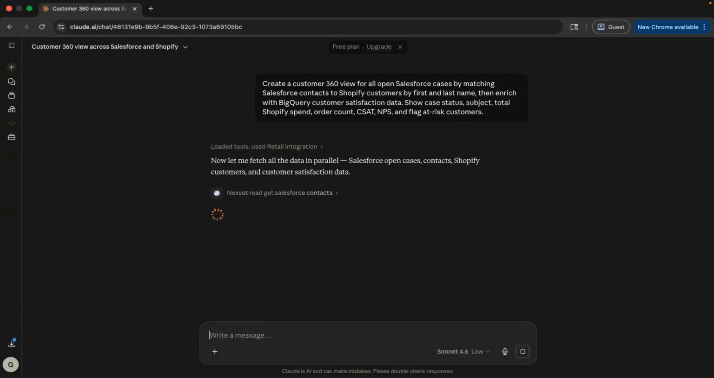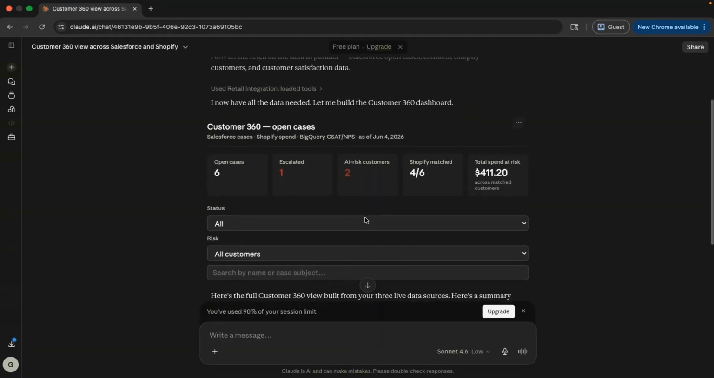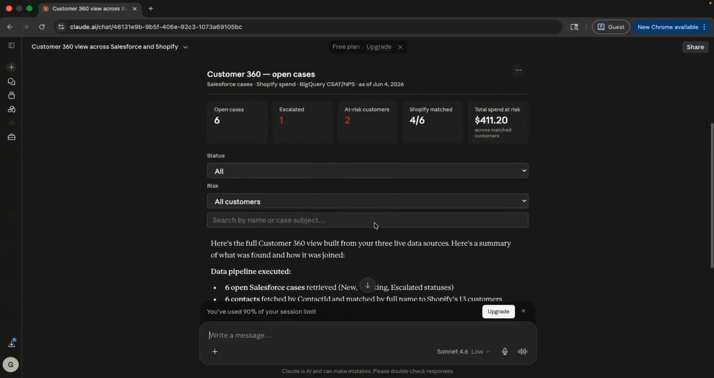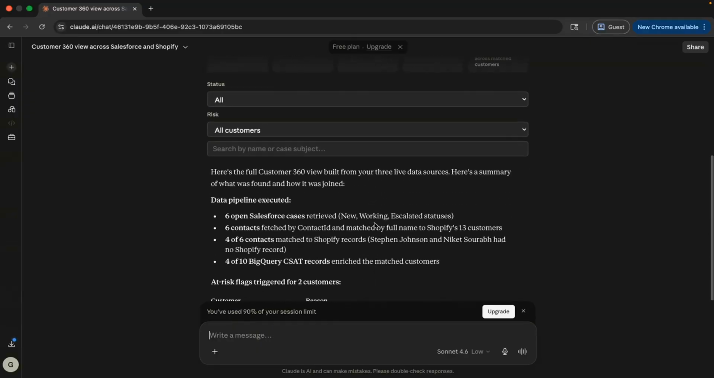Then Claude will call the Nexla MCP tools in the background. It also tries to join the data sets that are relevant and it will return a unified view for you. Once it's done, I get enriched results, customer details, order histories, and insights, all without writing SQL or pipelines.